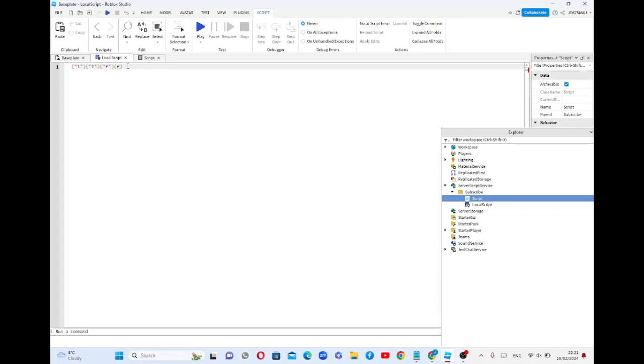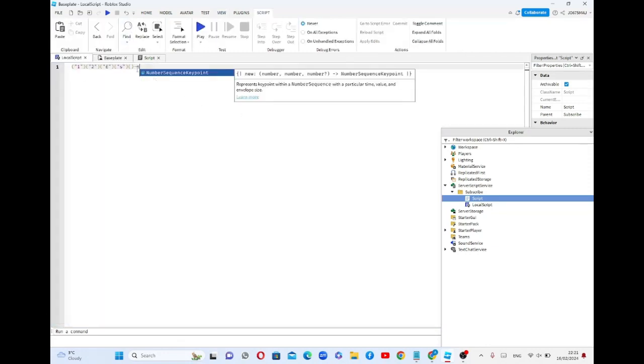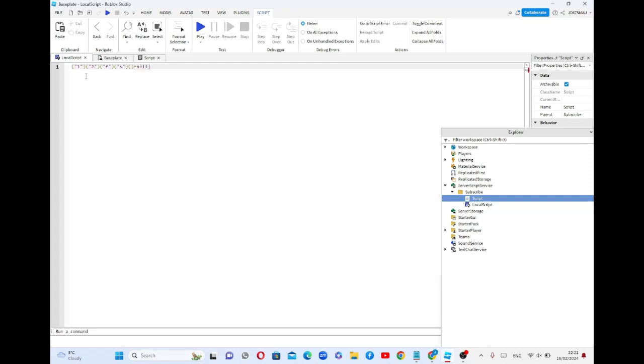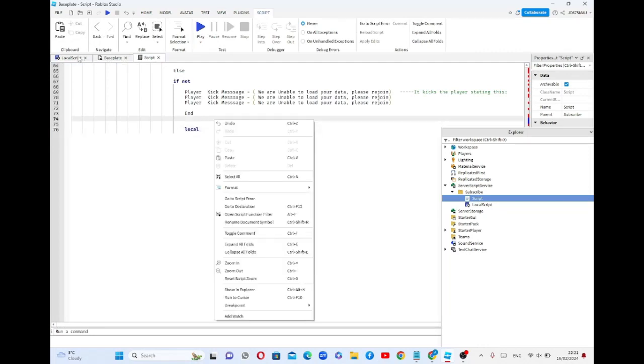Let me just write these. Keep in mind, if you don't write this, your code will be deactivated. Nothing will work. It's like nil. Your code won't work. You understood? I hope you actually did.